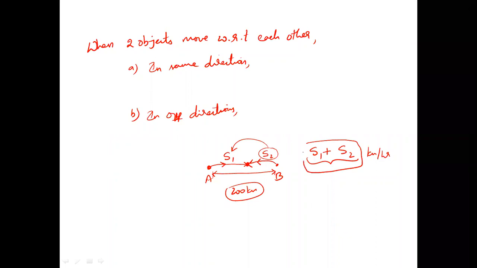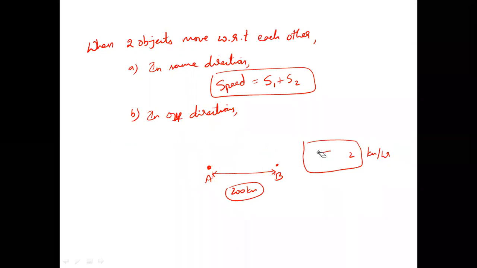So this comes as the speed of the entire scenario. Every 1 hour, both the objects are covering S1 plus S2 kilometers per hour because this person is getting an advantage of this person coming in the opposite direction. Now let us take a converse of the same scenario.